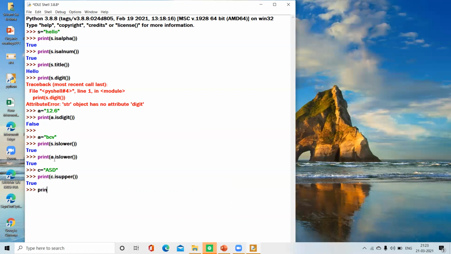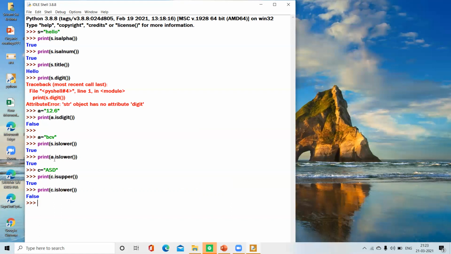When we print C dot islower, it will give false because the alphabets in C are only capital but no small letters.